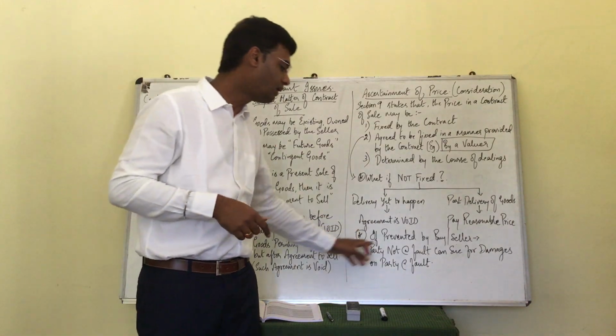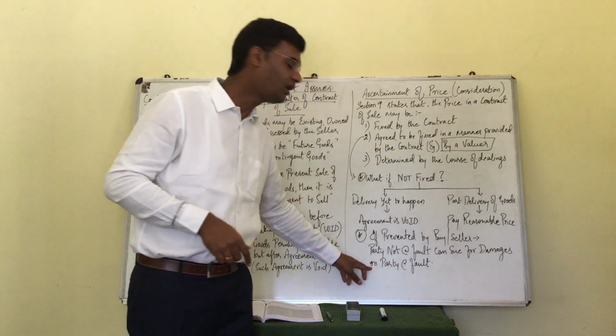I repeat, the party not at fault can file a case for damages against the party at fault.